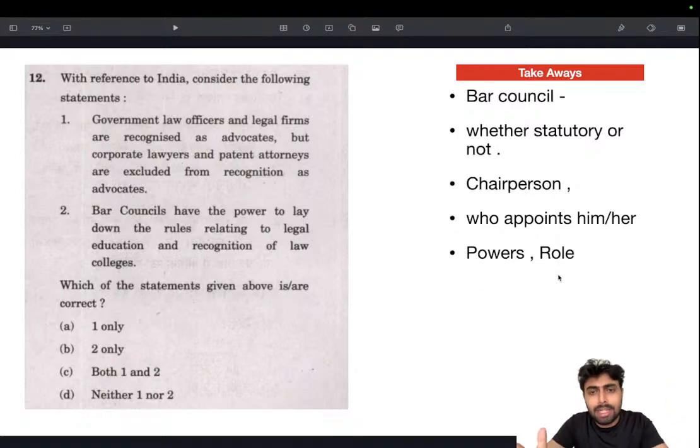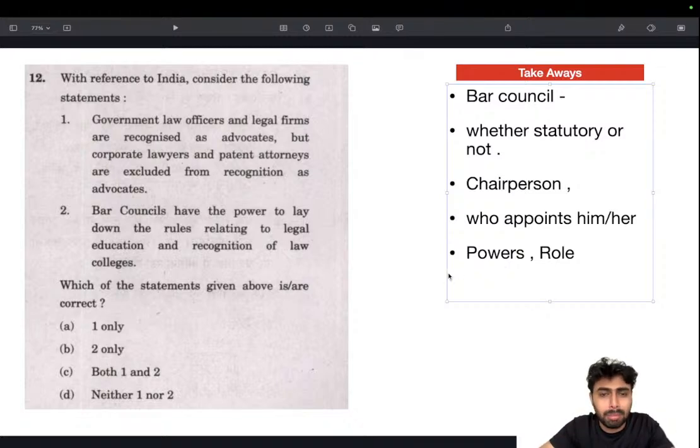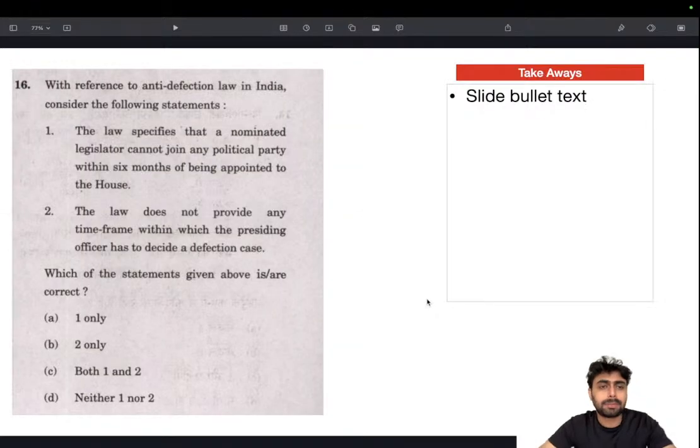If it's the very last thing and the number of roles they are having is very high, you don't have to remember everything. Just look for something very important, like the legal education, things like that. In the case of Bar Council or any other body, if such a thing is mentioned, remember that. Don't need to go through the roles entirely, because that's not really rewarding, because only 1 or 2 questions regarding statutory bodies will be asked, and most of it can be solved logically. So that's how you should be studying statutory bodies.